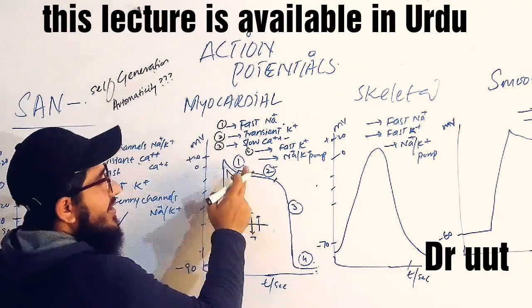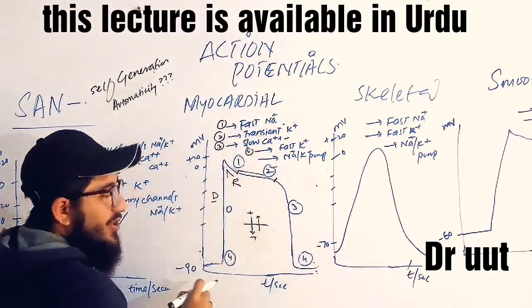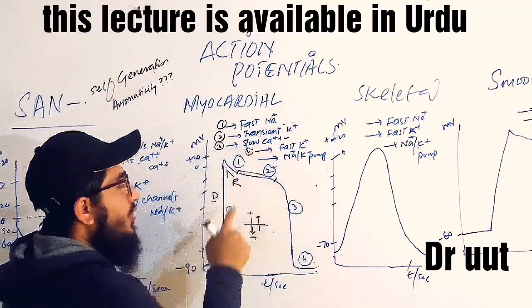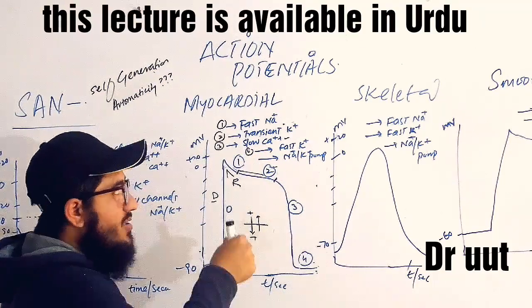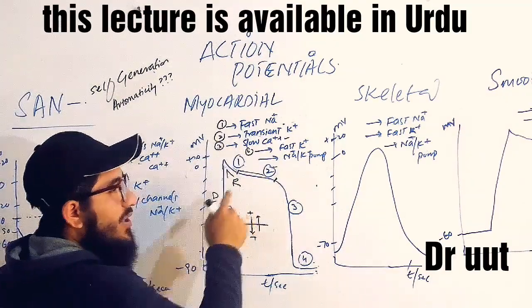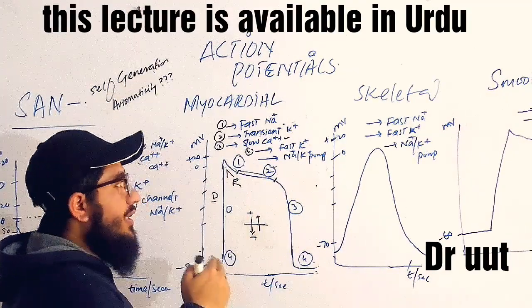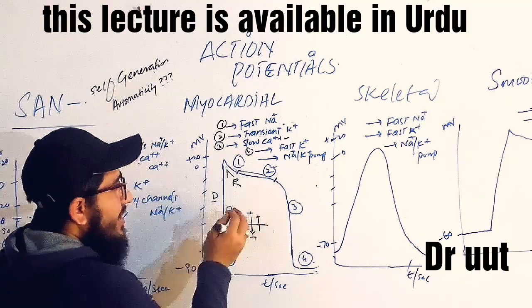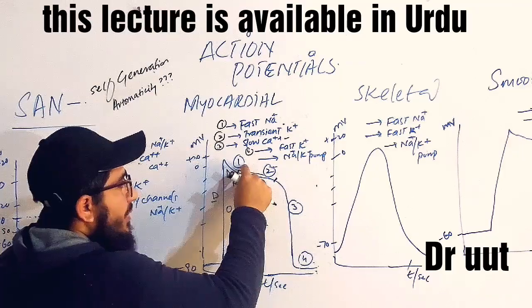Due to this, and also because some potassium leaky channels are available, due to these two the cell will not shoot up anymore. The potassium channels will inhibit or try to stop the depolarization. So they are also short-lived, and they will form a plateau here.